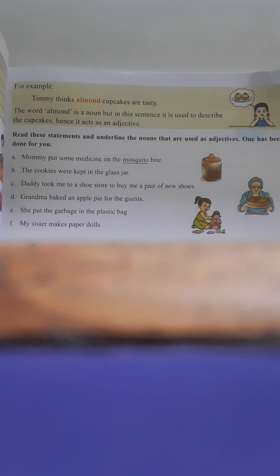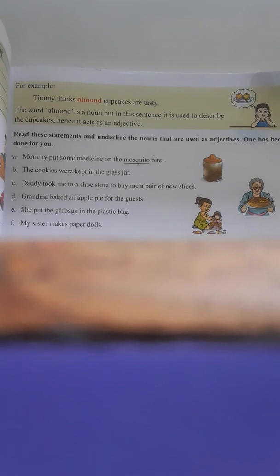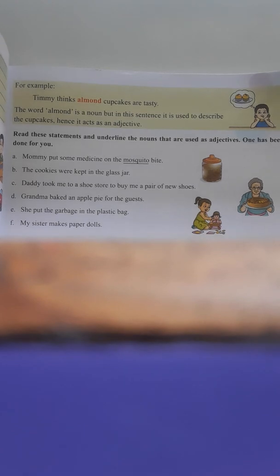Mommy puts some medicine on the mosquito bite. Here mosquito is a noun and bite is a noun; mosquito is used as an adjective. And the second one: the cookies were kept in the glass jar.